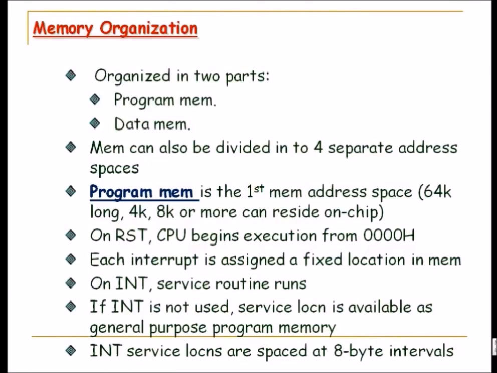You might notice that the locations I mentioned, 0x03, 0x0b, 0x13, 0x1b, and 0x23, are at 8 byte intervals. If you add 8 to 3, it becomes 0b, which is the interrupt location for timer 0, and so on. So they are 8 byte intervals.